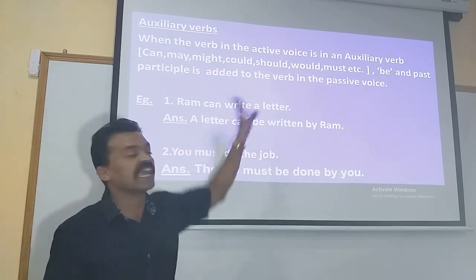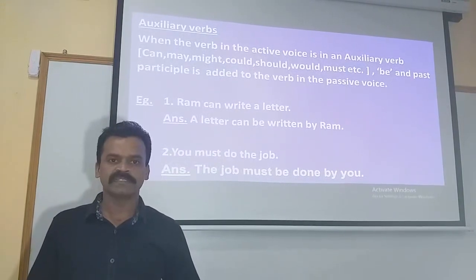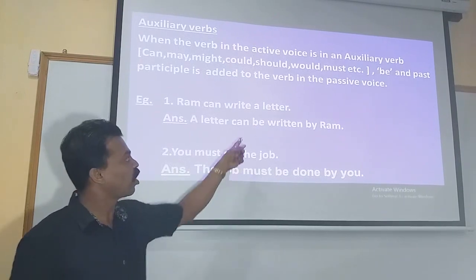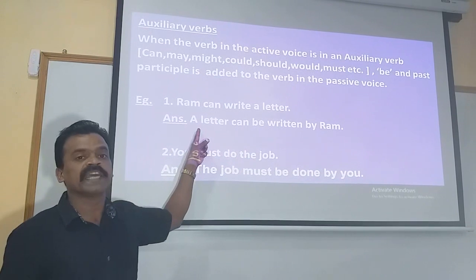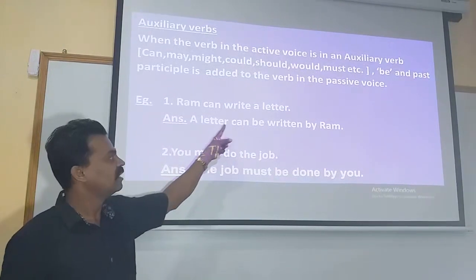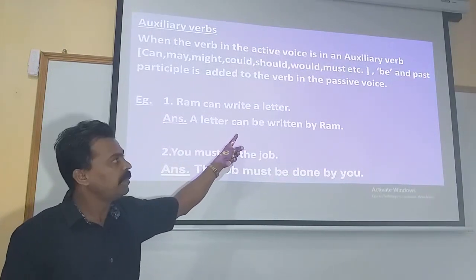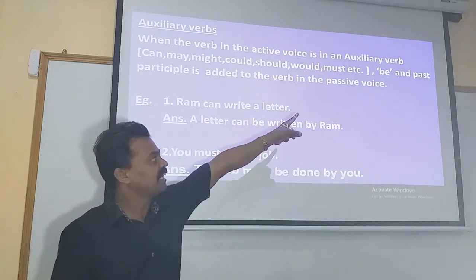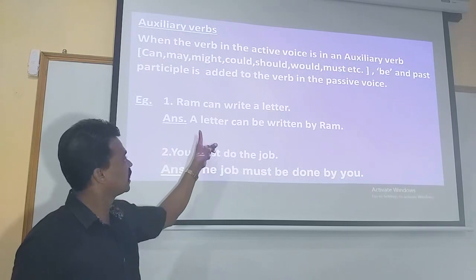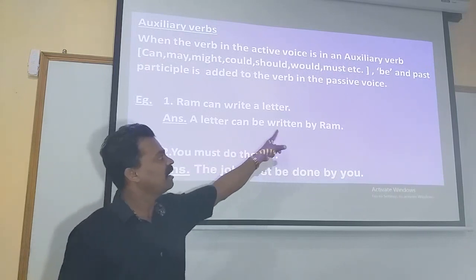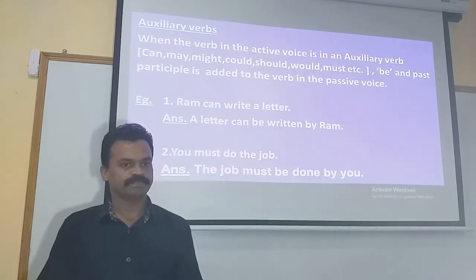What can Ram write? Ram can write a letter. So our object here in the active voice is a letter. That turns to be the subject over here in the passive voice. A letter. Make use of the auxiliary verb and immediately after the auxiliary verb add be and the past participle form of the verb. So the answer is: a letter can be written by Ram.